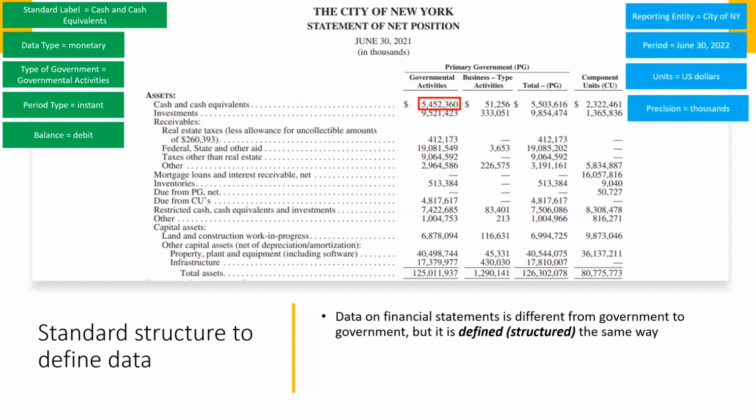Additional information, shown here in blue, is included in the digitized report that the City of New York prepares. This information explains that the fact is reported by New York City for June 30th, 2022, and it's in thousands of US dollars. Every fact on this table has embedded metadata, just like the cash and cash equivalents shown above, that defines it unmistakably.